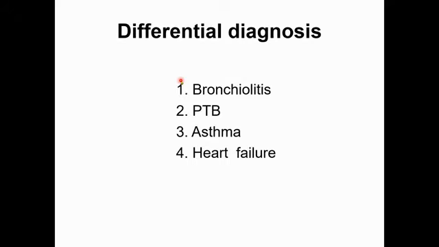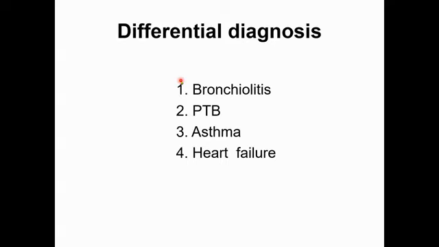Pneumonia patients have crepitation on auscultation. Breath sound is vesicular or bronchial, and there is crepitation in case of pneumonia. In case of asthma, breath sound is vesicular with prolonged expiration, and rhonchi or wheeze are the predominant findings. So if we auscultate the chest, vesicular or bronchial breath sound and crepitation are common findings in pneumonia, but in asthma, vesicular breath sound with prolonged expiration and wheezing or rhonchi are the predominant findings.